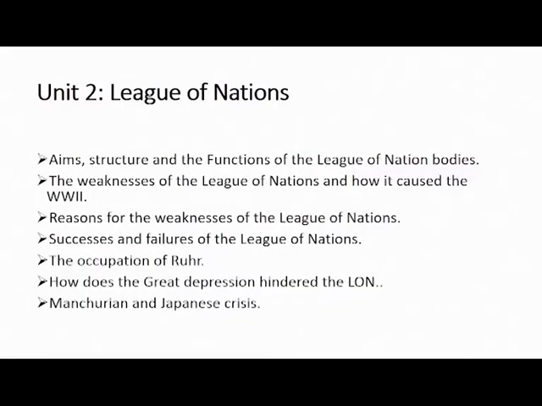We have the occupation of the Ruhr. Remember, students, one of the terms of the Treaty of Versailles was that Germany was expected to make reparations, a commitment to it. In the 1920s, after the League of Nations was established, Germany made promises that it would start making these reparations.